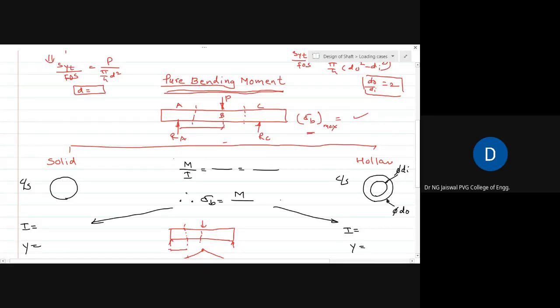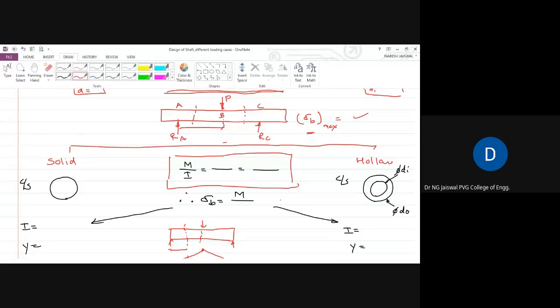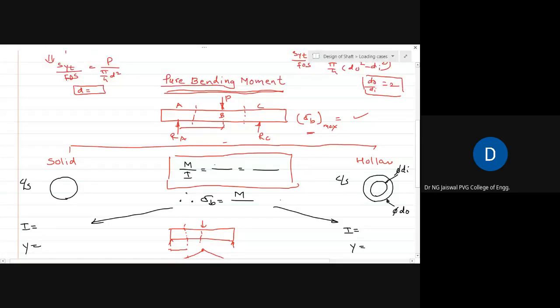Now, I want to bring to your attention an equation which you already used in strength of materials. The equation is something like this: M upon I is equal to sigma B upon Y is equal to E by R. This equation is called the flexural formula, and you must have seen or used this formula in many numericals in strength of materials.